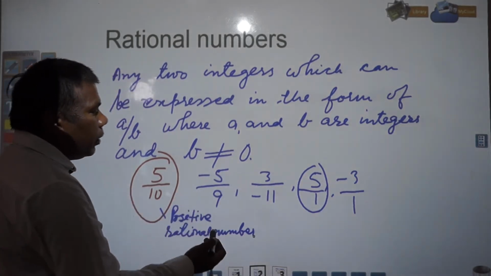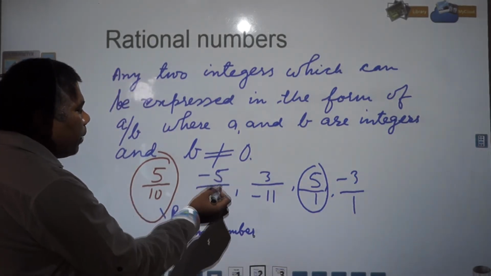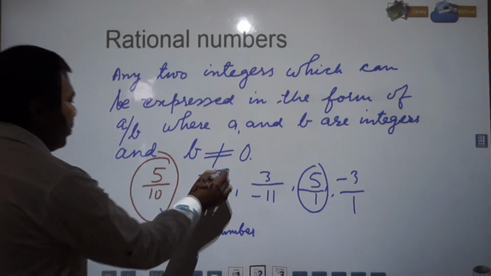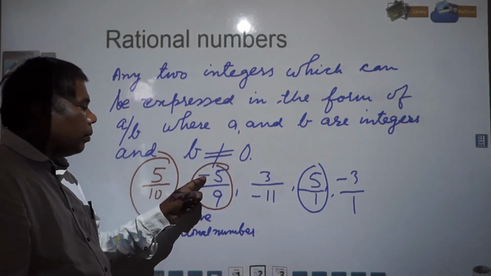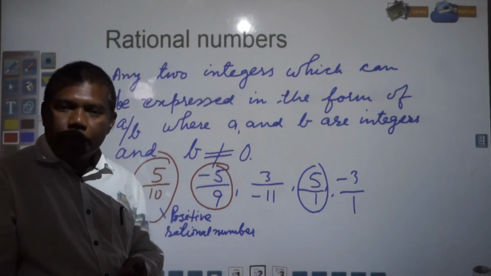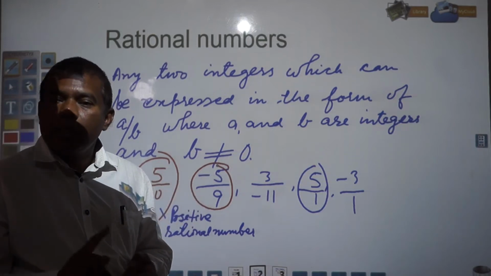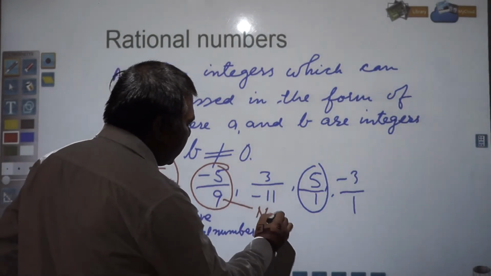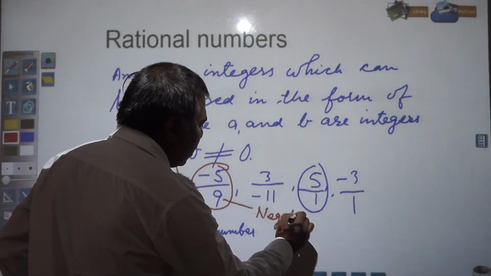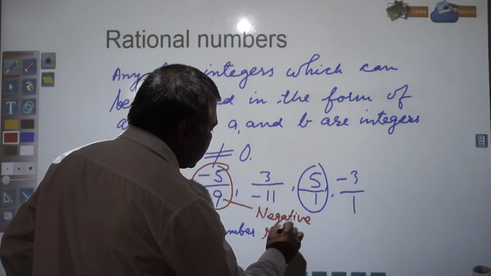Any other number you take? Here you see minus 5 by 9. If either in the numerator or the denominator a negative sign is there, then that is a negative rational number. So this is a negative rational number.